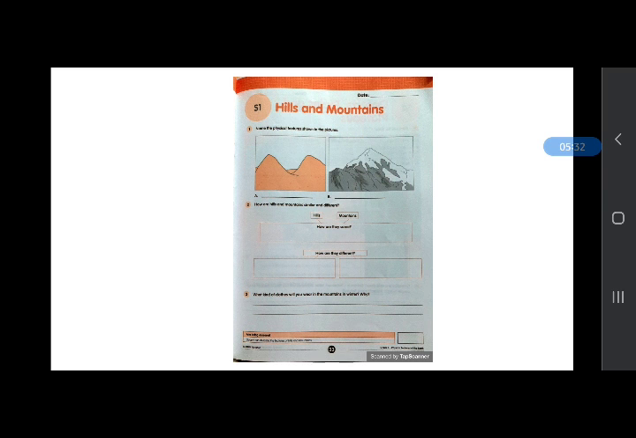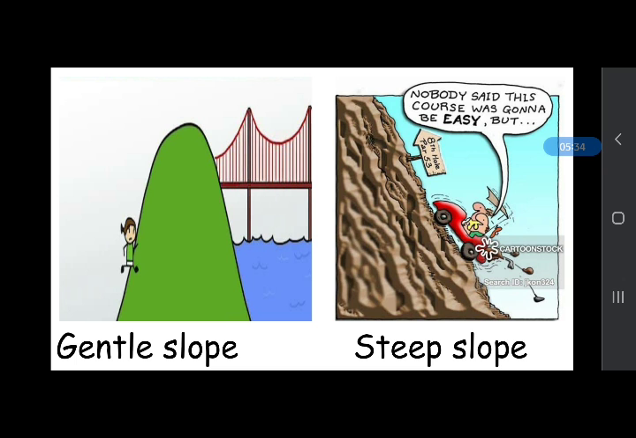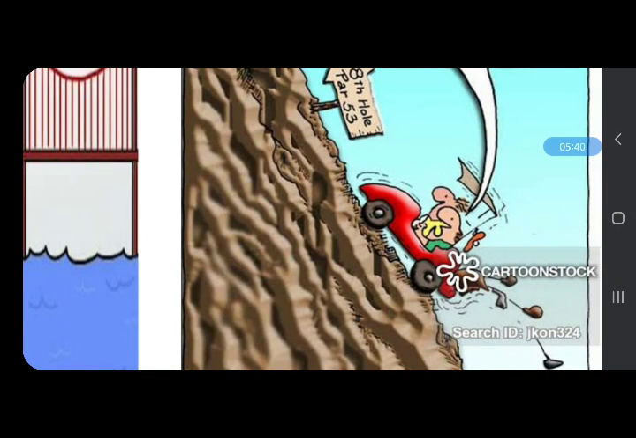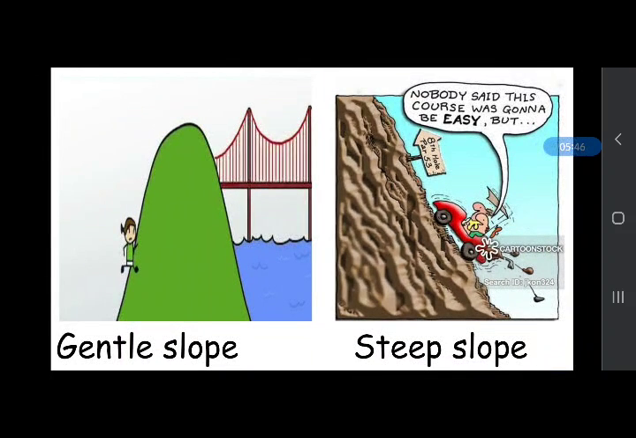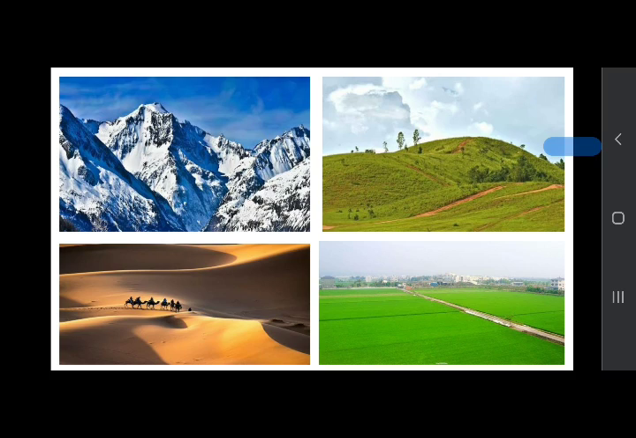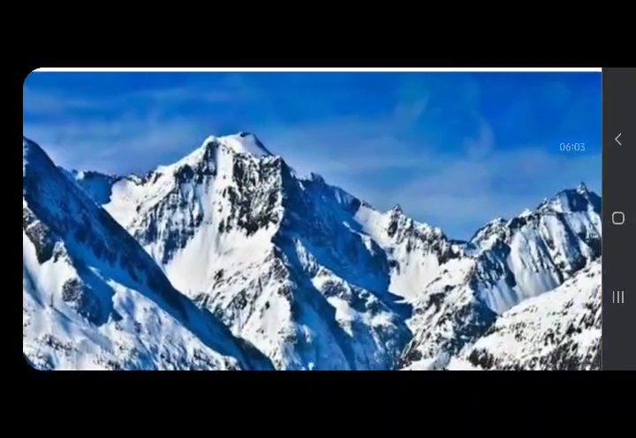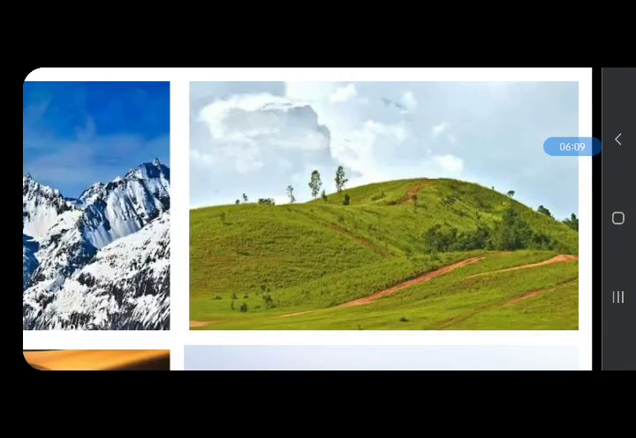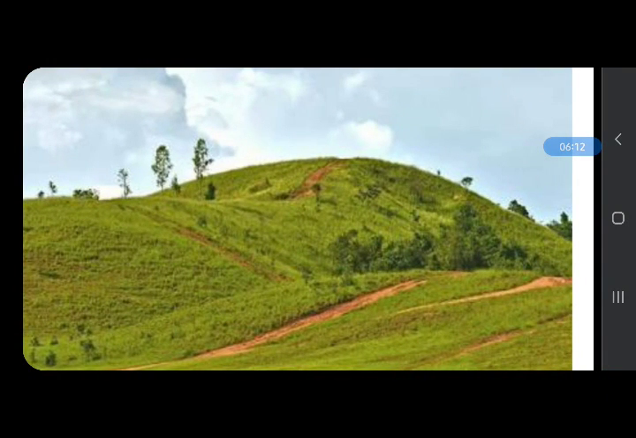And what is gentle and steep slope? This is the difference: this is gentle slope and this is steep slope. Mountains have steep slope and hills have gentle slope. This is the difference between hills and mountains. And the peaks of the mountains are sharper than the peaks of the hills. In this picture you can see peaks of the mountains are sharper and peaks of the hills are not sharper, they are gentle.